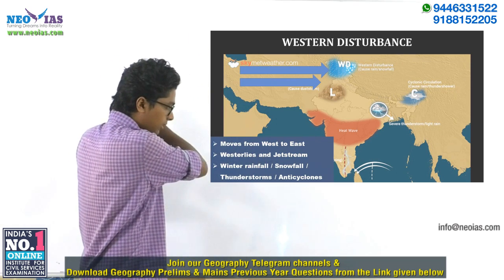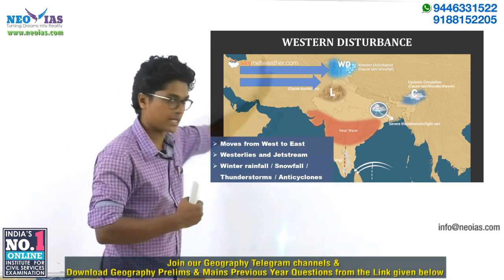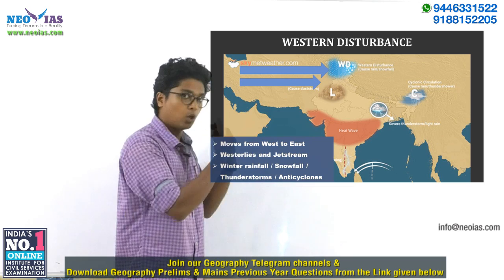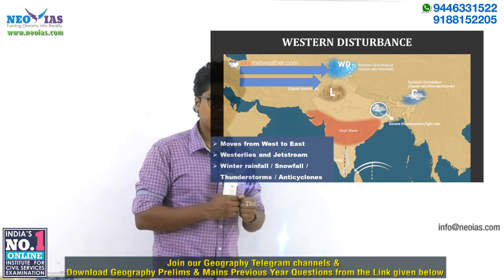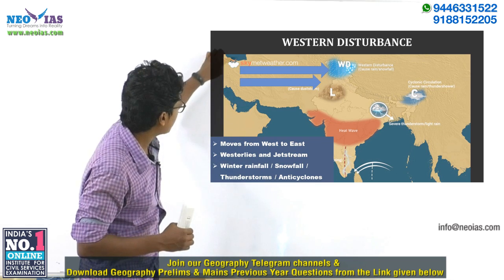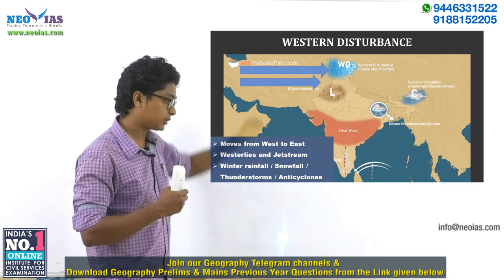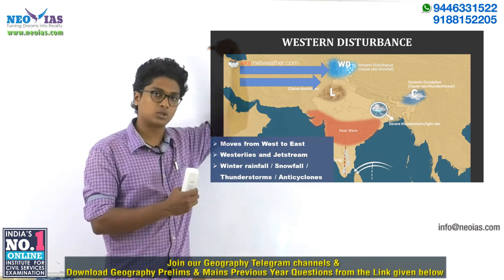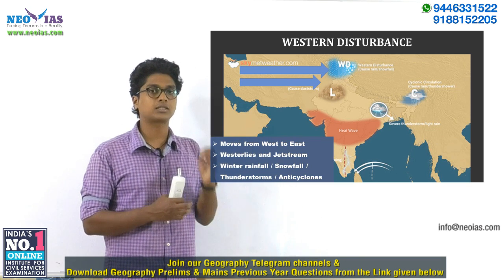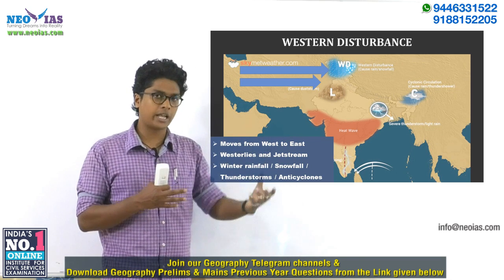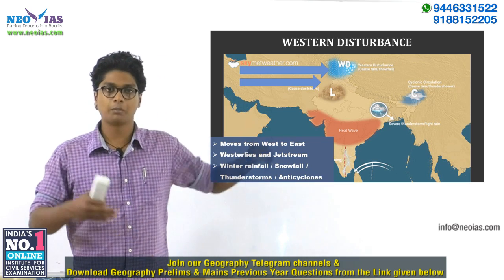So when this wind, this disturbance, moves from west to east, it carries low pressure regions from the Mediterranean and Caspian seas towards the northwestern regions. In this picture, somewhere here we have the Mediterranean and Caspian seas, and another weather event takes place in those mid latitude regions: a cyclone formation called the extratropical cyclone, also known as temperate cyclone, frontal cyclone, wave cyclone, or mid latitude cyclone.